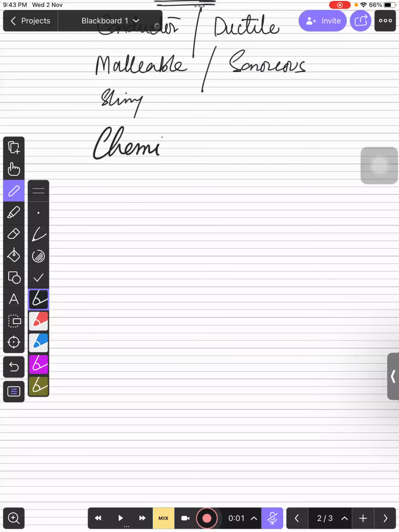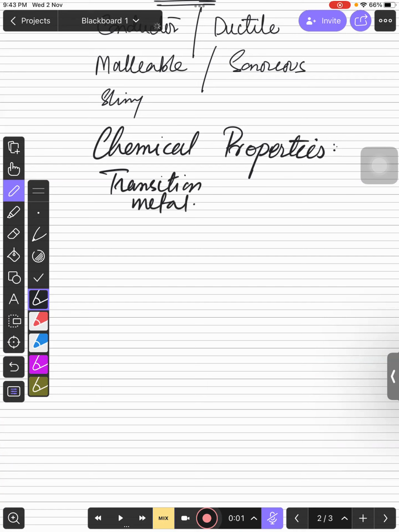And very much important thing is chemical properties. Chemical properties भी बहुत ज्यादा जरूरी हैं. Chemical properties जो हैं आपके पास बच्चों, chemical properties में आपने याद रखना है. We are talking about the chemical properties of transition metals. So transition metals की chemical properties में आपने याद रखना है कि they have variable oxidation state.